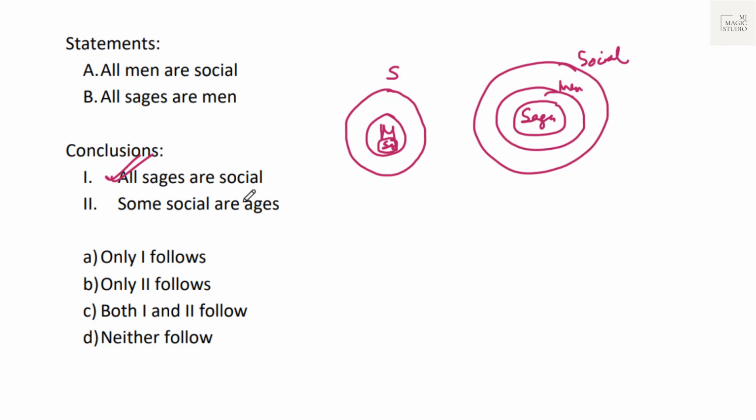Conclusion 1 follows. Some social are sages. Yes, we can see that a few of the socials are sages. Option 2 also follows. That means both 1 and 2 follow from our Venn diagram. We'll mark option C.